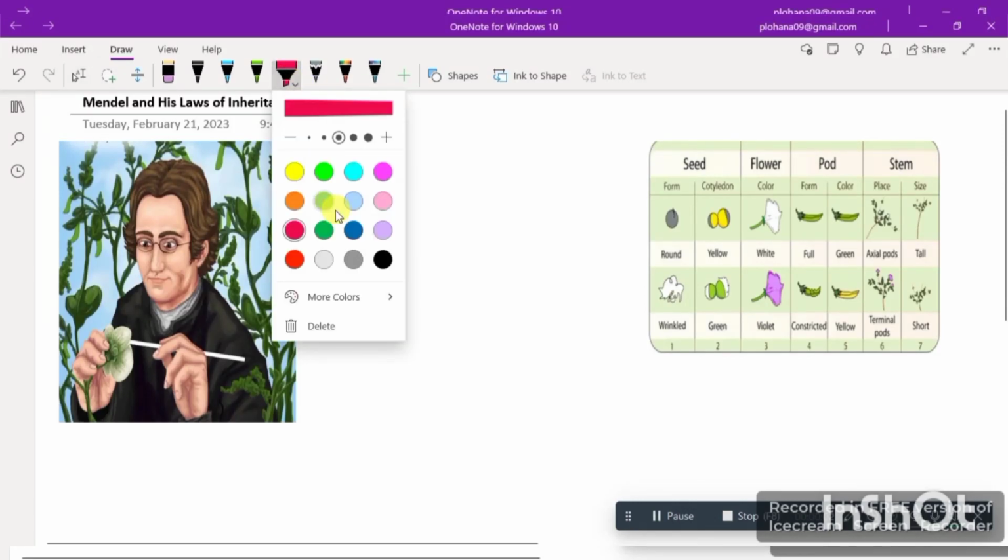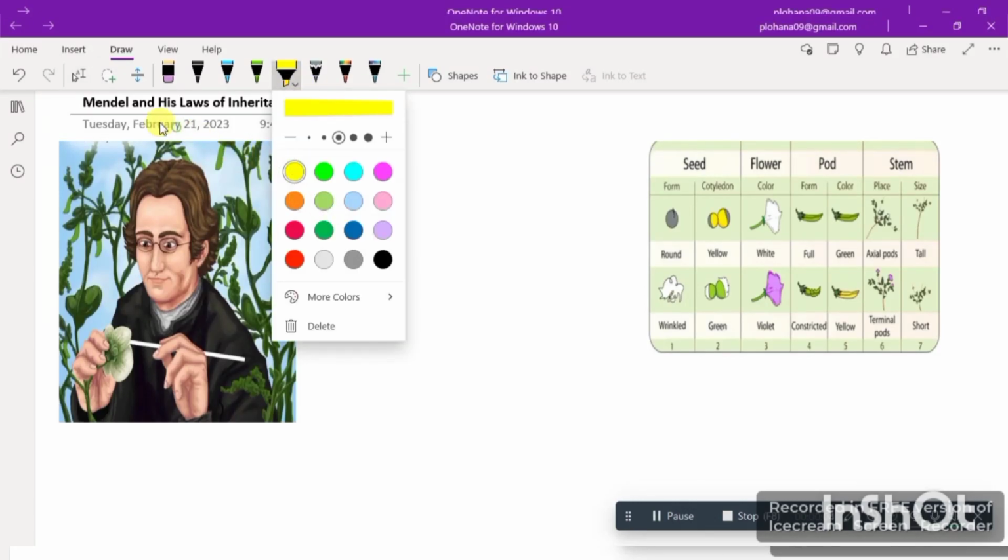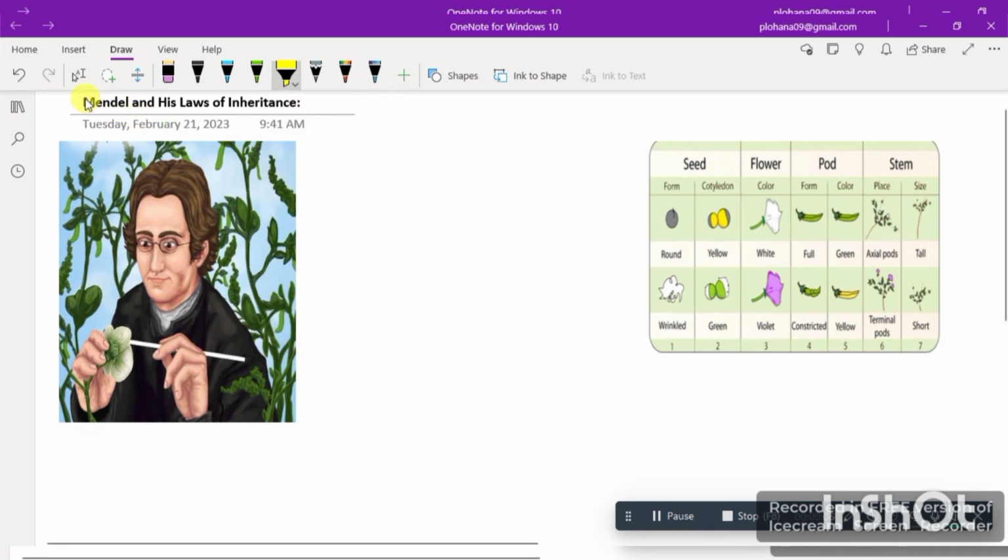Okay, so today we'll be discussing Mendel and his laws of inheritance. As you can see, the topic here is Mendel and his laws of inheritance. First of all, let me give you an introduction of Mendel. Who was Mendel, and when was he born? Let me tell you about that first.